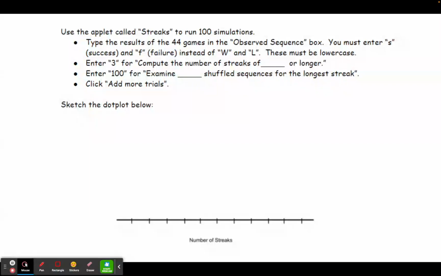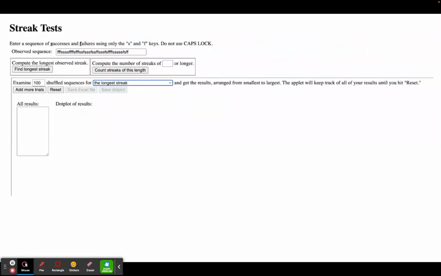You are going to have to make one other small adjustment. So this is what the applet looks like. Notice I've typed the results from the Rockets' first 44 games in that box. And I want to do 100 trials of this simulation. So we've got 100. But in this case, you're going to need to do a couple of different things.